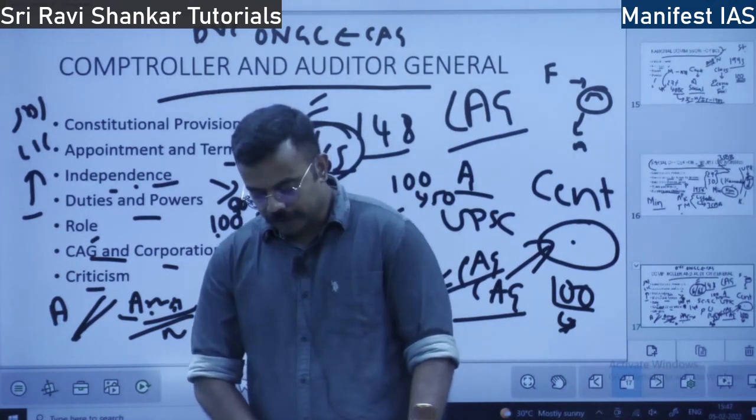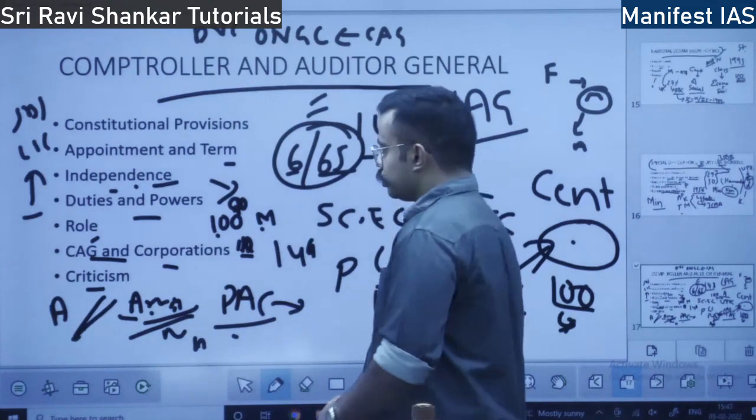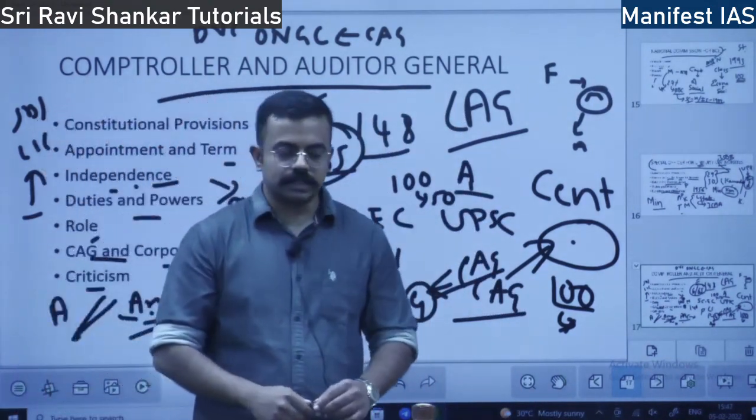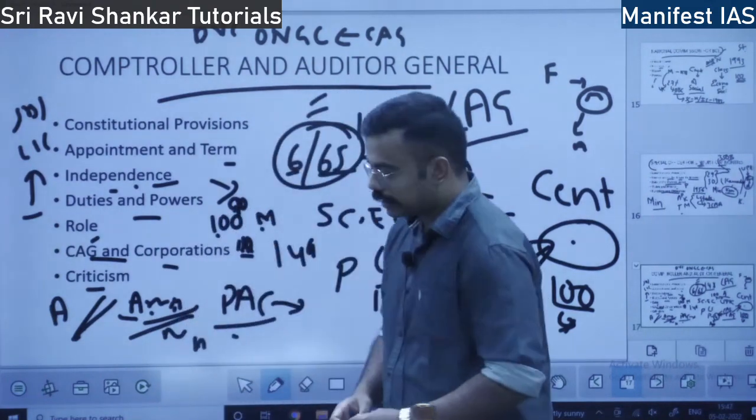Next class we will discuss non-constitutional bodies. Two topics are left: Attorney General of India and Advocate General of India. We will discuss them in the next class.